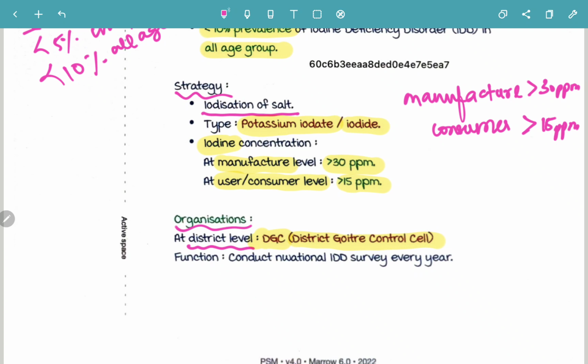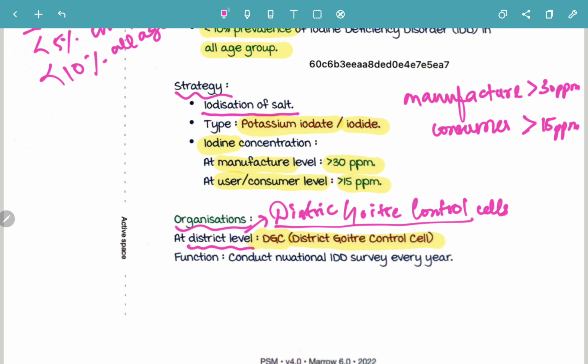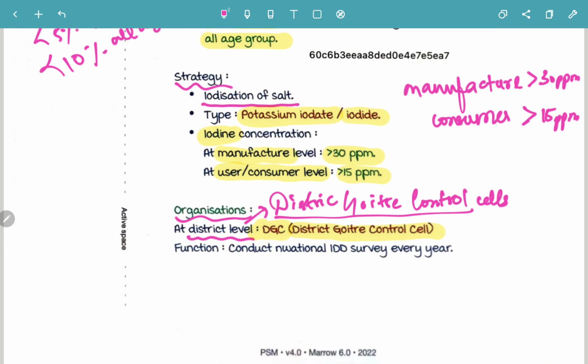So at the district level, we have district goiter control cells. What is the function of the DGC? It is to conduct the national iodine deficiency disorder survey every year. So the iodine deficiency disorder survey must be conducted by DGC cells every year.